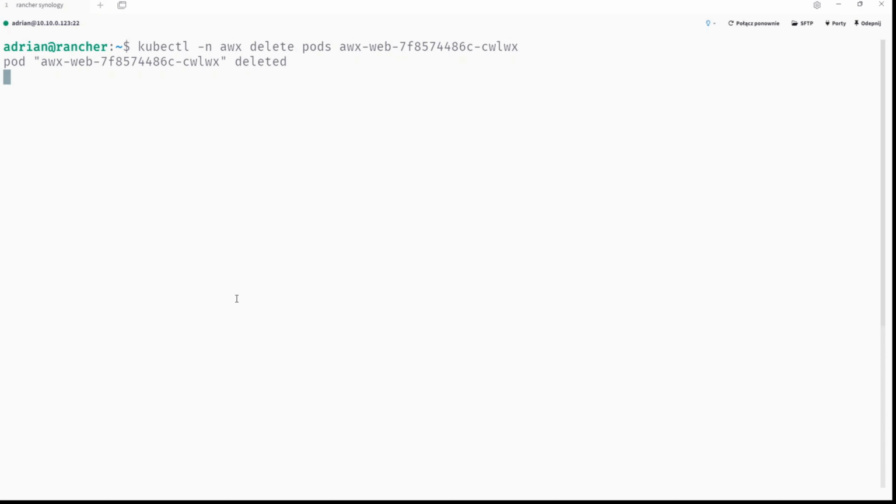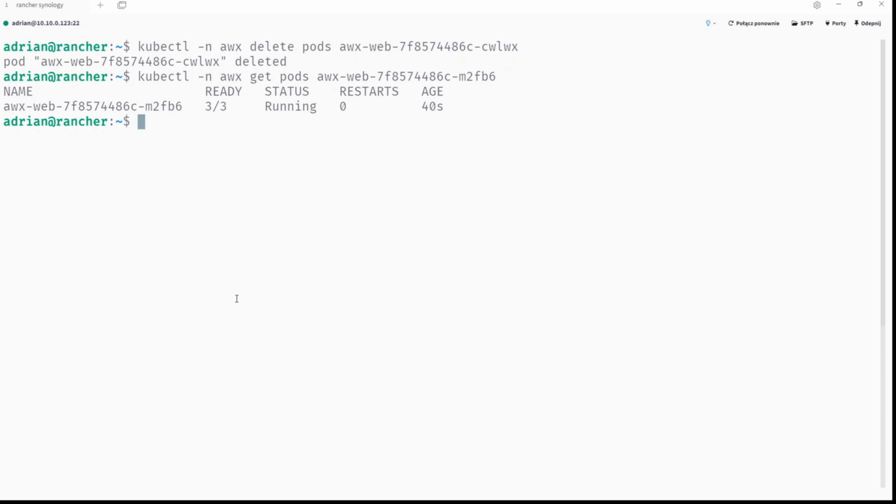Okay, we are waiting because it is terminating in the background. And in the background the deployment will create a new one. And this one is CWLWX. And now we will see what is going on. So kubectl, namespace AWX, get pods and AWX web. And you can see a different string. Here we go. And you can see it's up and running really quickly.